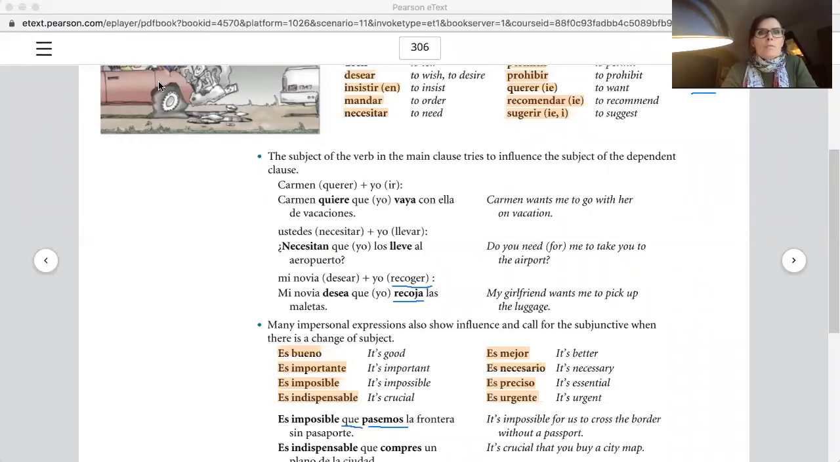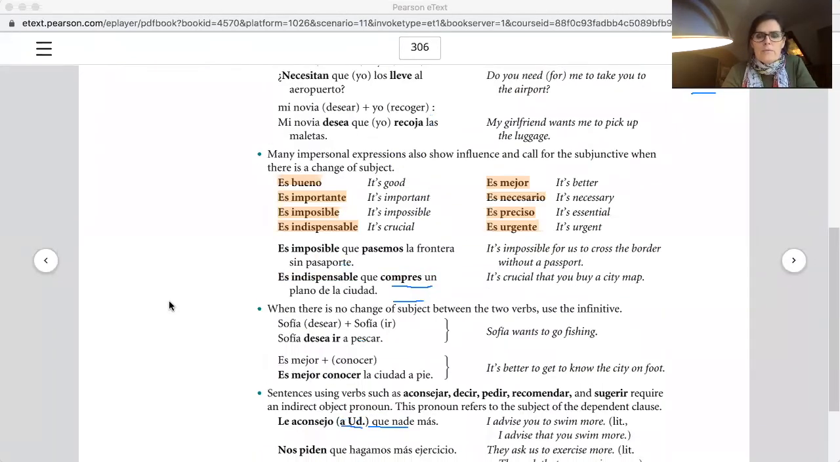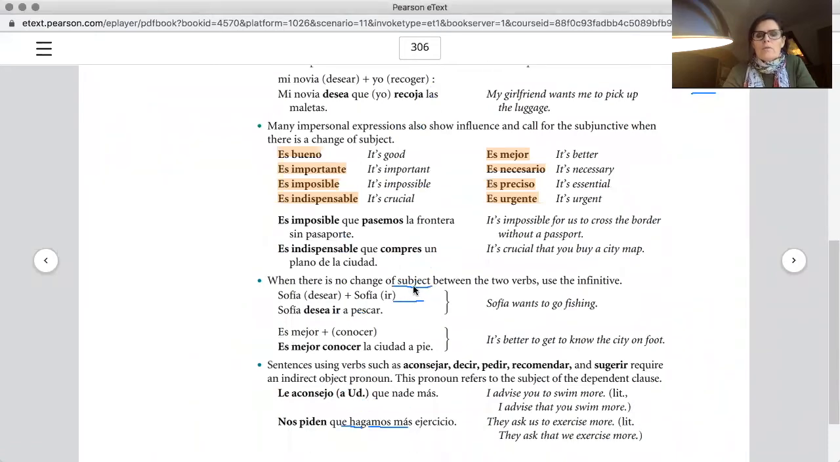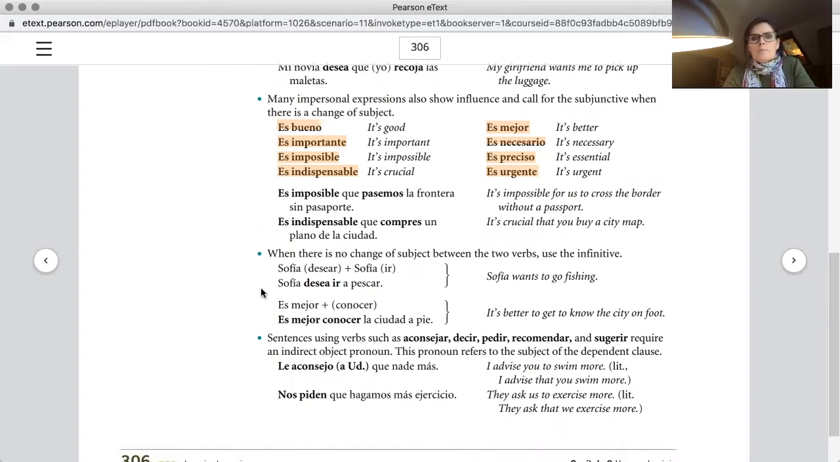Let me scroll down, because I think they give you one here. See, for example, it says here, es mejor conocer la ciudad a pie. It's better to know the city on foot. You're not saying who. If you were to say this about someone else, you would say, es mejor que usted conozca la ciudad a pie.